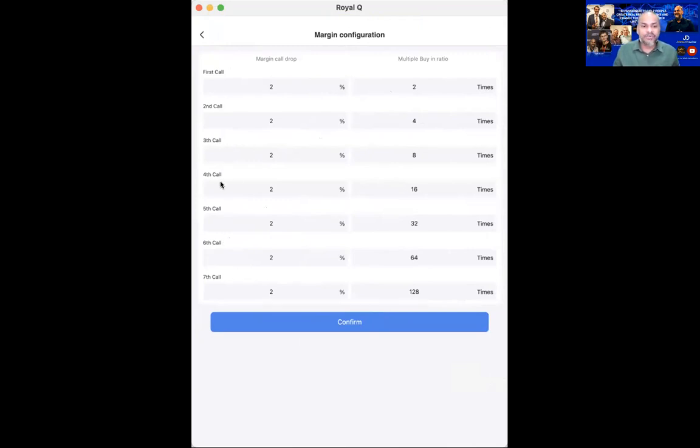Now, the first to the fourth call will remain as it is. It will not change. It will be the same. But the 5th, 6th, and 7th will work as a sub-warehouse. So 1 to 4 is considered as one warehouse. Let me show you the screen once again.